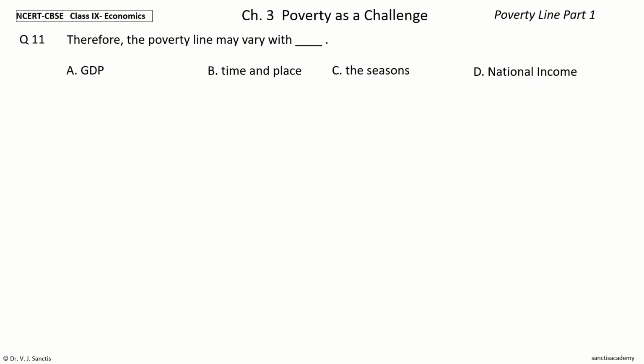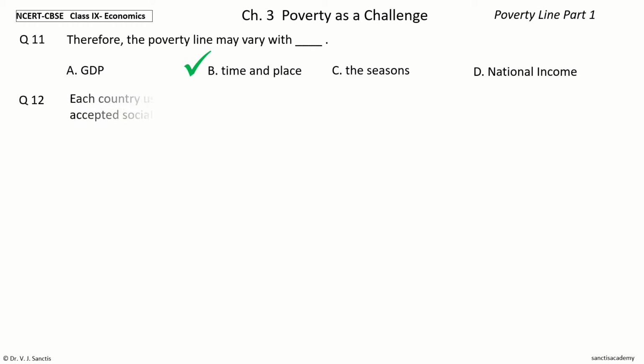Next, question 11. Therefore, the poverty line may vary with dash. The options are GDP, time and place, the seasons, national income. Your time to choose. And the answer is time and place. So, therefore, the poverty line may vary with time and place.